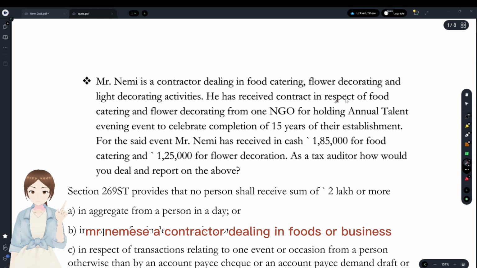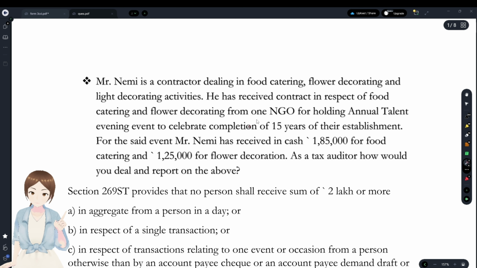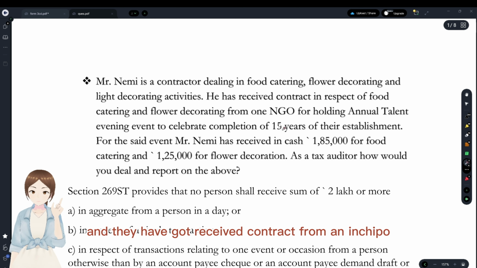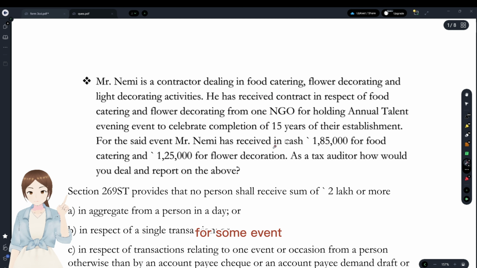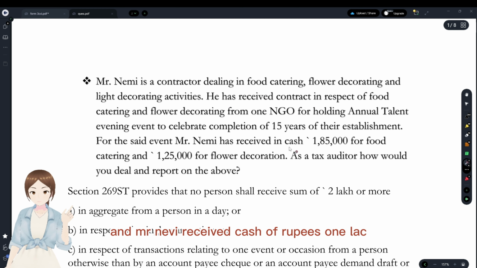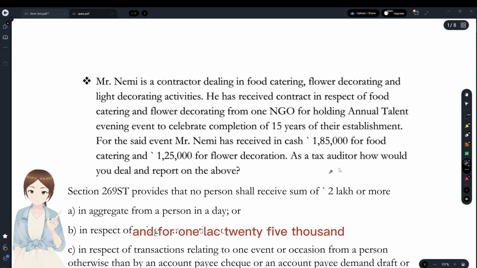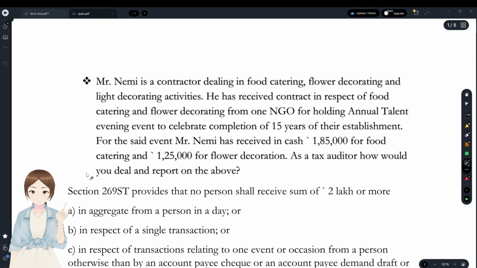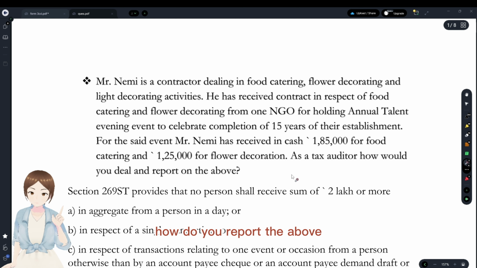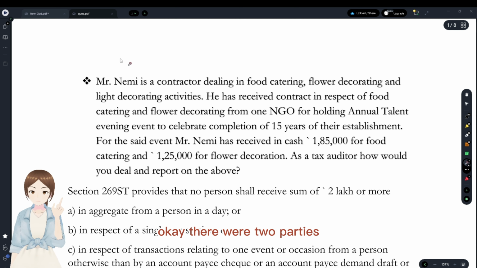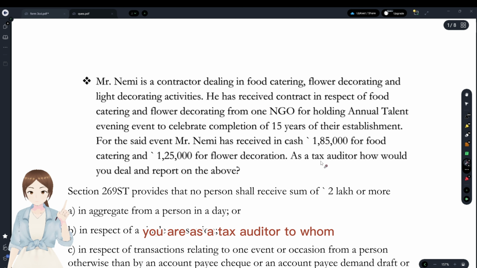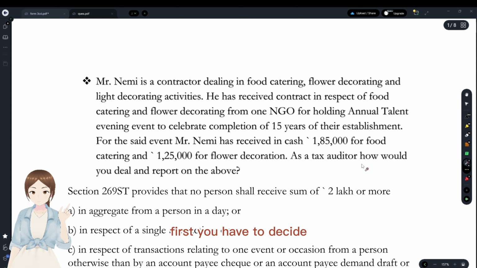Mr. Nemi is a contractor dealing in food business, and he received a contract from an NGO for some event, and Mr. Nemi received cash of rupees 1,85,000 and 1,25,000. As a tax auditor, how do you report the above? Okay, there were two parties, Nemi and one NGO. You are the tax auditor. First, you have to decide to whom you are the tax auditor.